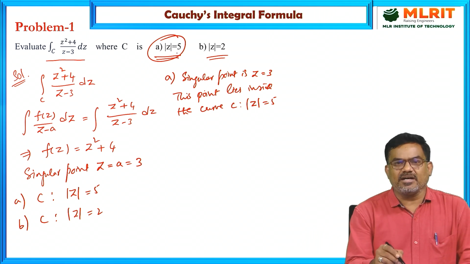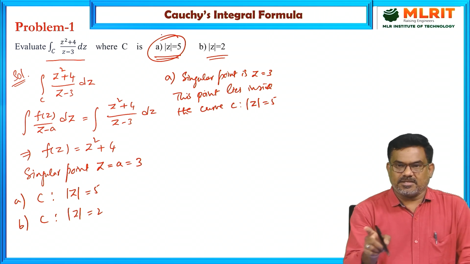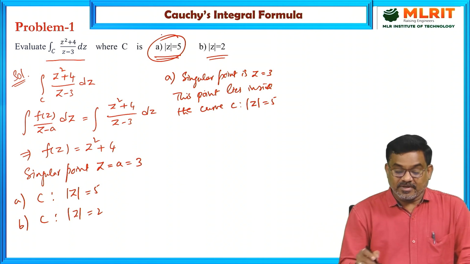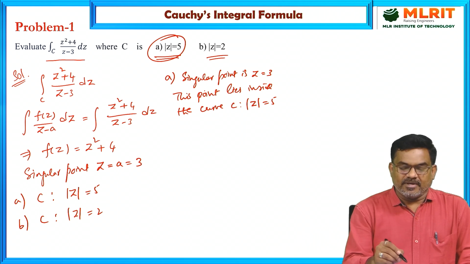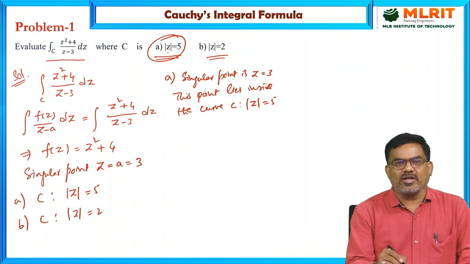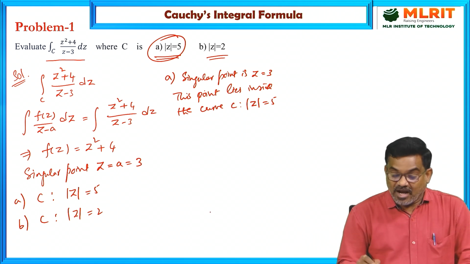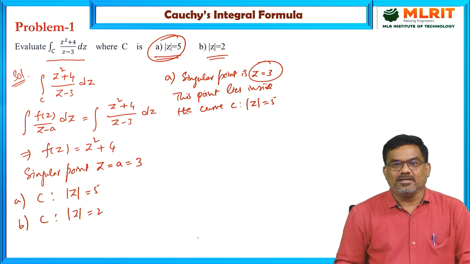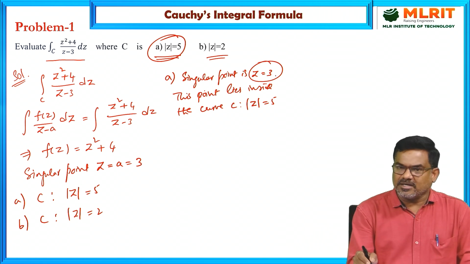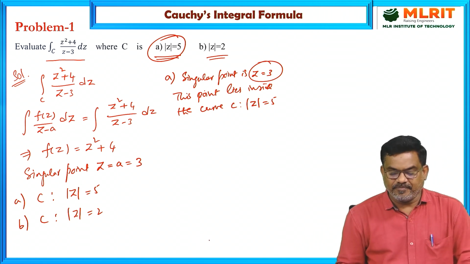Mod z equal to 5 is a circle with center at origin and radius equal to 5. And here the point z equal to 3 obviously lies inside that circle.